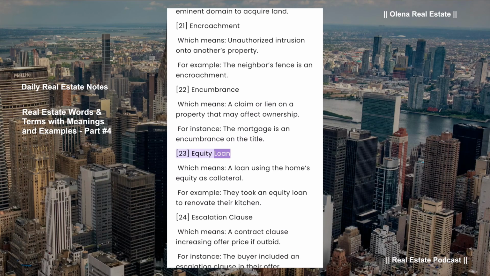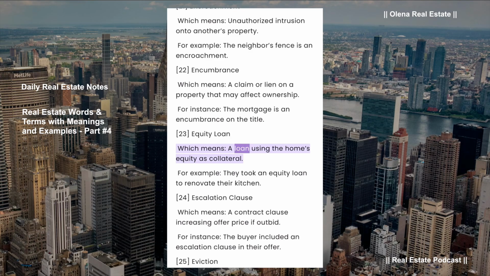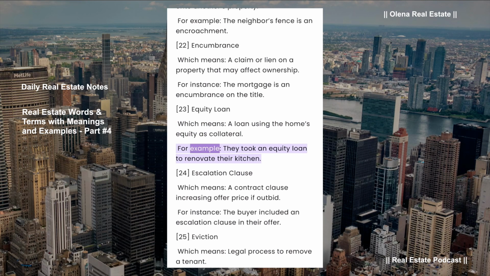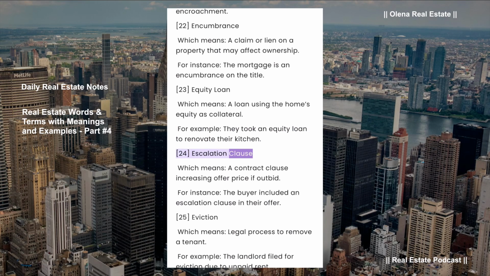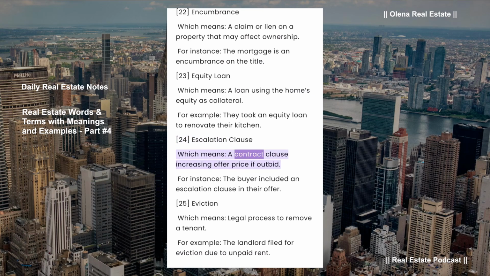Equity loan, which means a loan using the home's equity as collateral. For example, they took an equity loan to renovate their kitchen. Escalation clause, which means a contract clause increasing offer price if outbid. For instance, the buyer included an escalation clause in their offer.